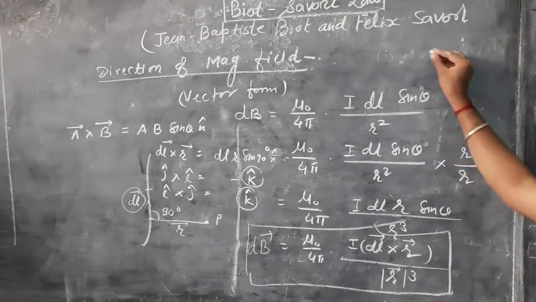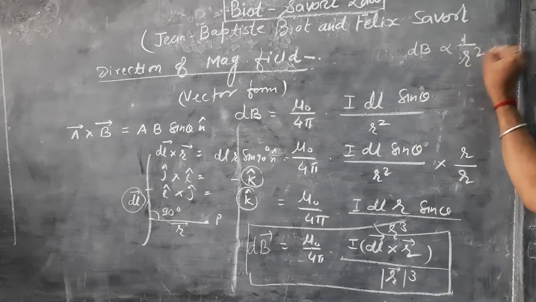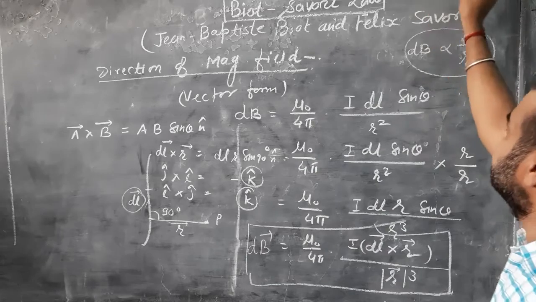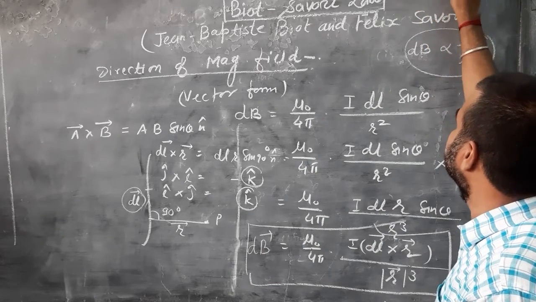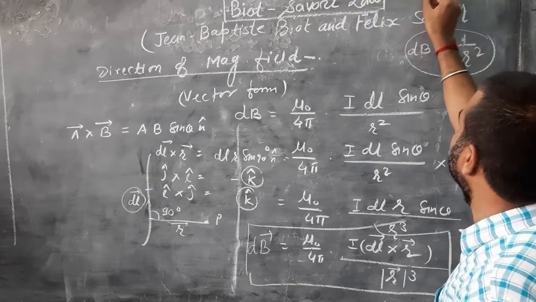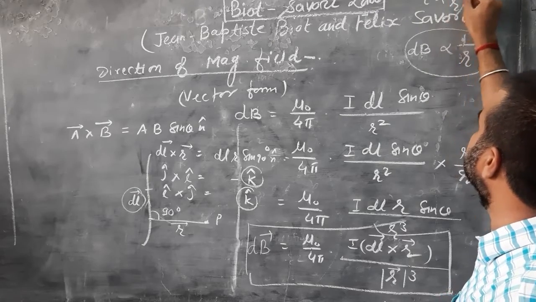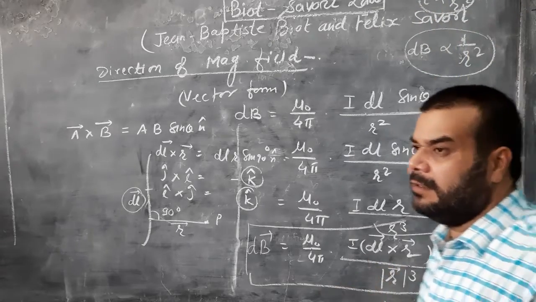Magnetic field dB is proportional to 1 upon r square, and similarly in electrostatics E is equal to a constant K, Q1 Q2 upon r square. It means again E is proportional to 1 upon r square. This is the second similarity. Both follow the inverse square law.